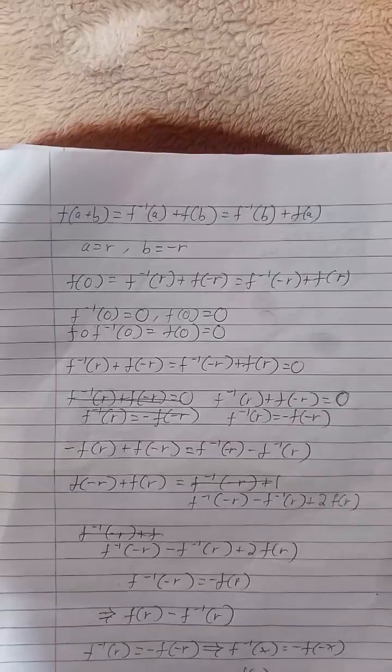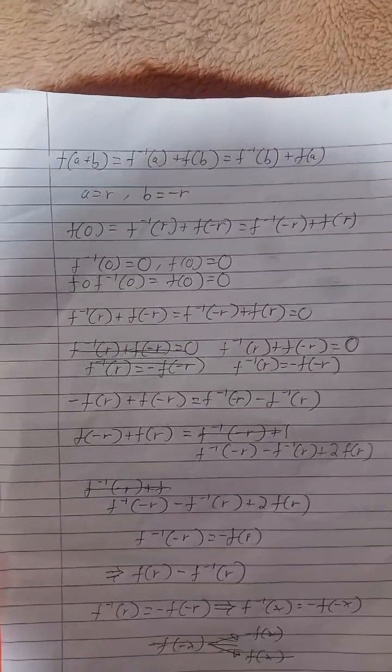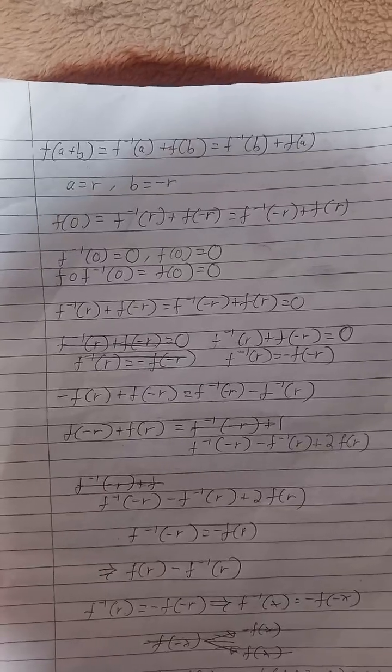since we already know that, we can even go as far as to say this. Since f of a plus b is already defined anyways, we can plug in the values of r and minus r, which make it f of 0 anyways.